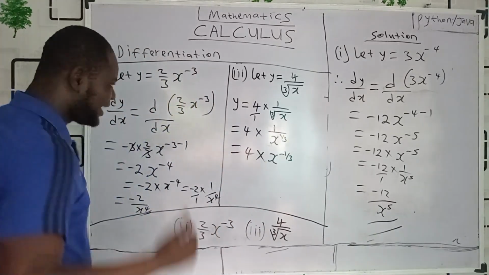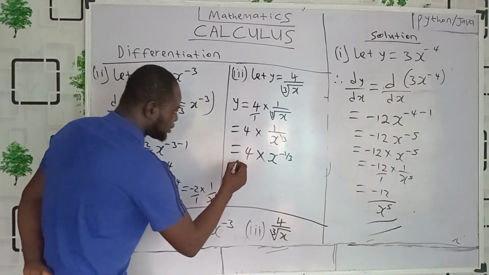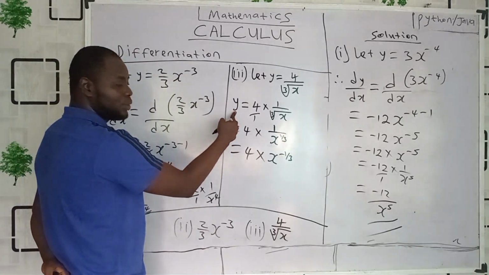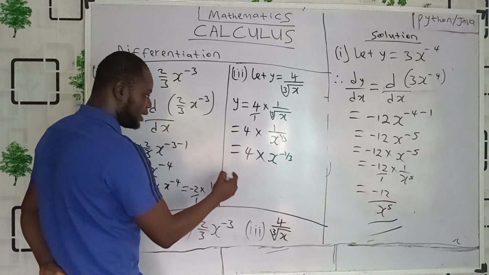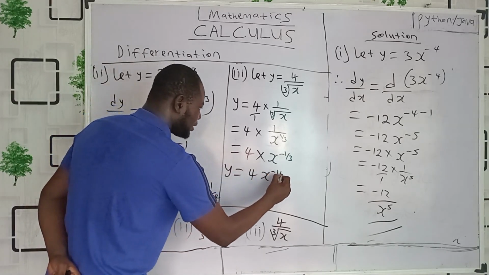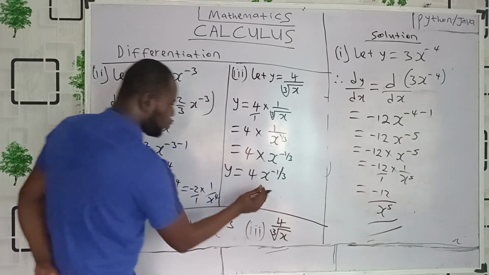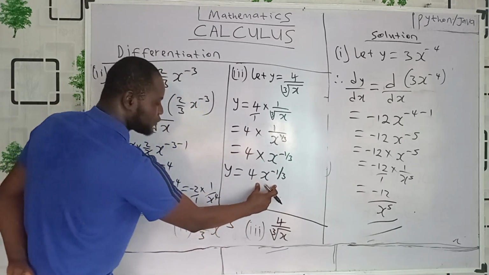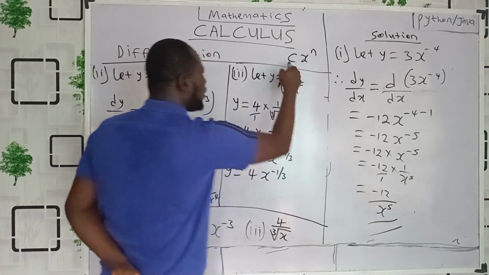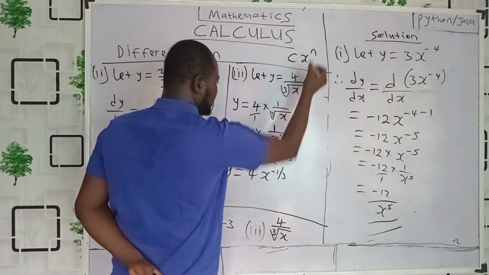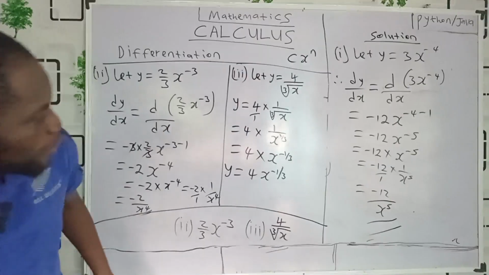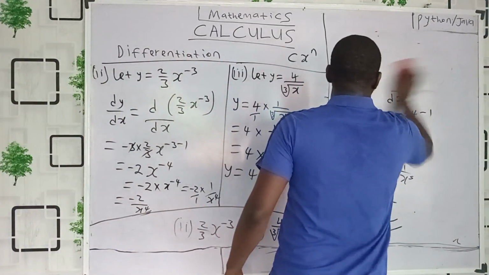Beautiful, everyone. That's good. What will you now do? Now say, okay, can you see? We have not even gotten to the y here, so we are still simplifying y. So therefore, y is what? 4x raised to power minus 1 over 3. Beautiful. Now we have transformed this one into the form of cx raised to power n. Now c is what? 4. n is what? Minus 1 over 3. Wow. Is that not lovely? That's cool.